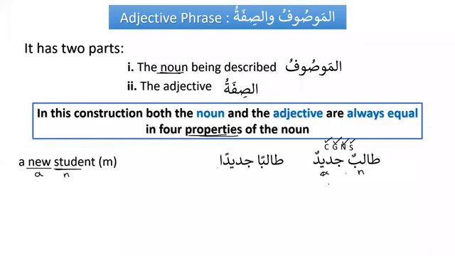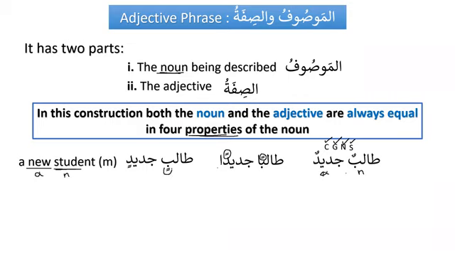Similarly, we say taliban jadidan, and again the four checks we can see: this is indefinite, also masculine, similarly singular, and now it is mansub. So if the noun is mansub, then the adjective has to be mansub as well. Similarly, if the noun is majroor, then the adjective has to be majroor as well.